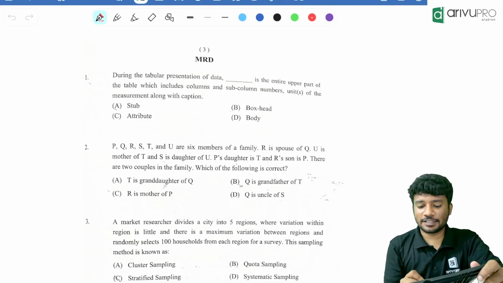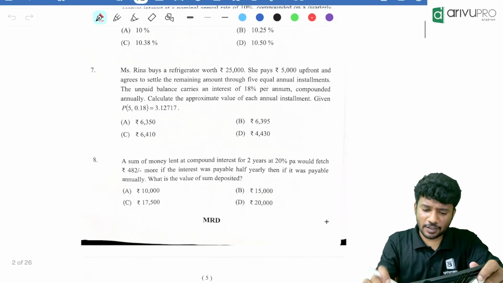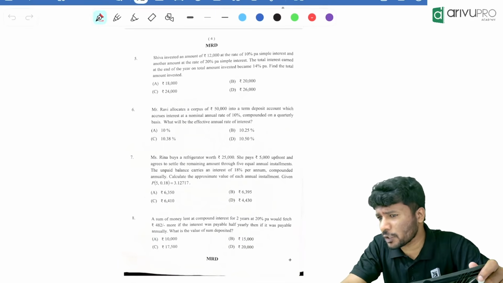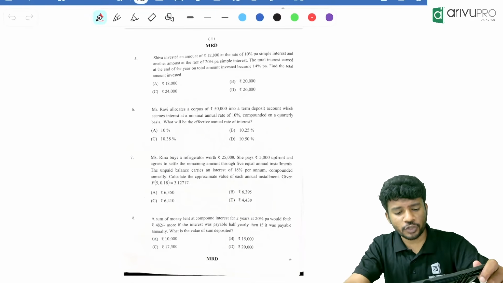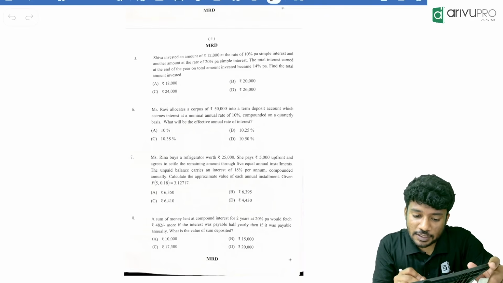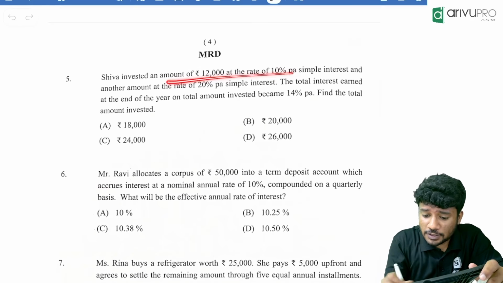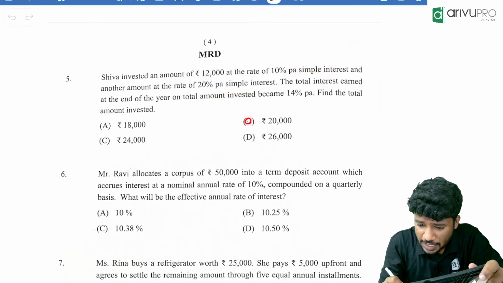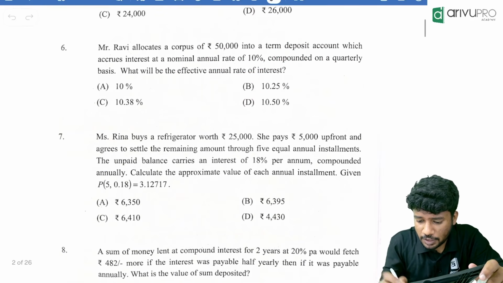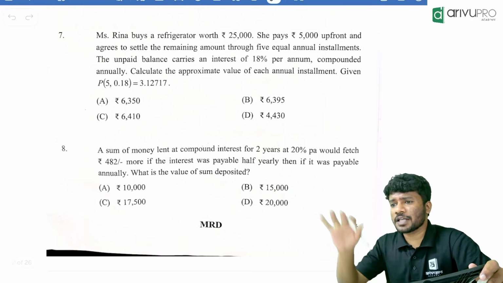The only difference is that the options A, B, C, D will be given like this. So this is the pattern. On every side of the paper, there will usually be 4 to 5 questions. So one shortcut you can use in the examination hall is to solve these 5 questions. For example, if option B is the answer, I'll put a dot near it. Then if D is the answer, I'll put a dot. Then B, I'll put a dot. Likewise, I'll put the dots.